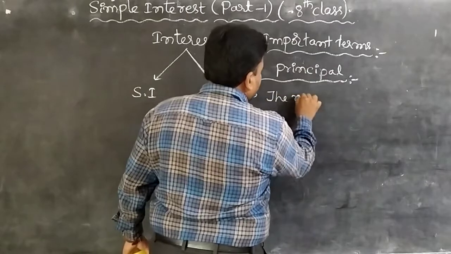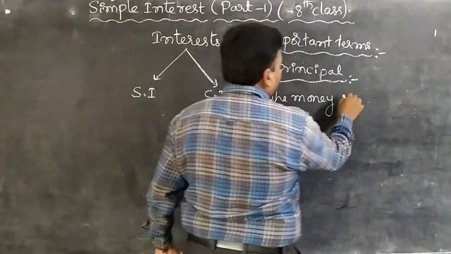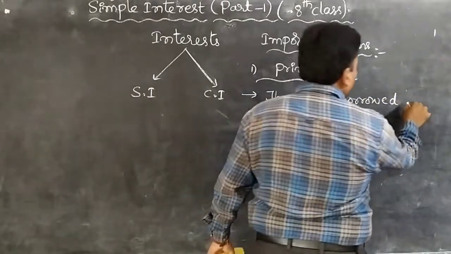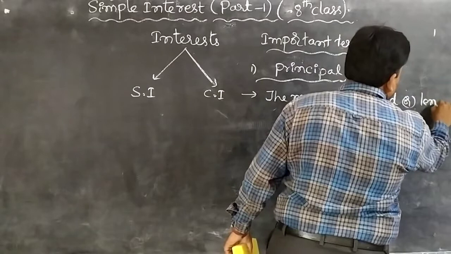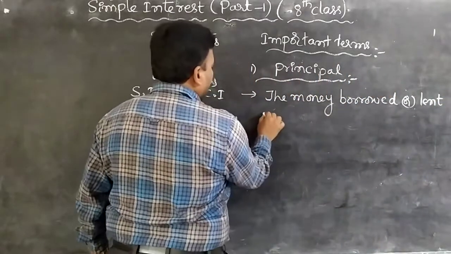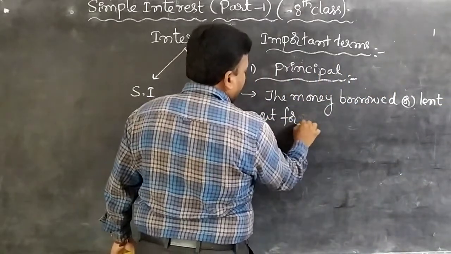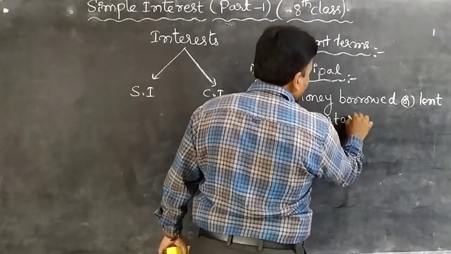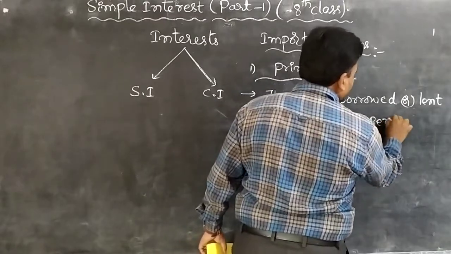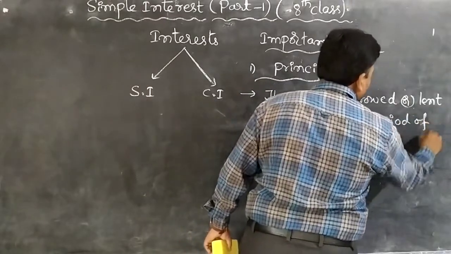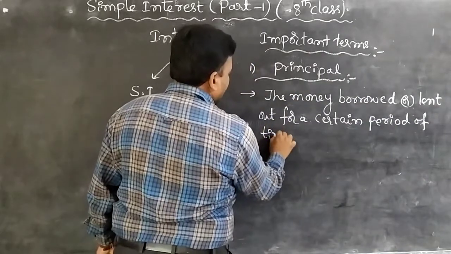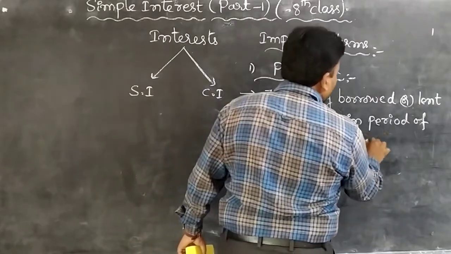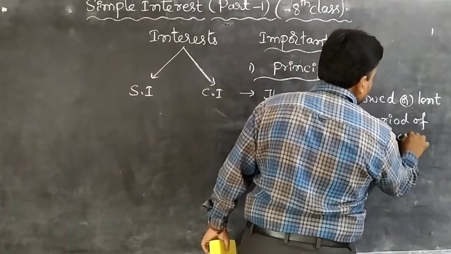The money borrowed or lent out for a certain period of time is called a principal or sum.